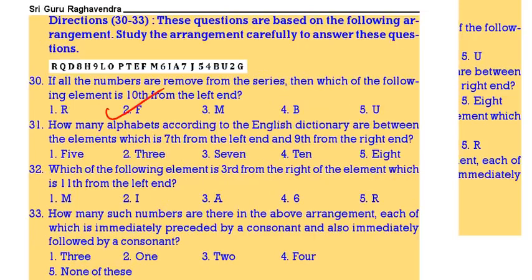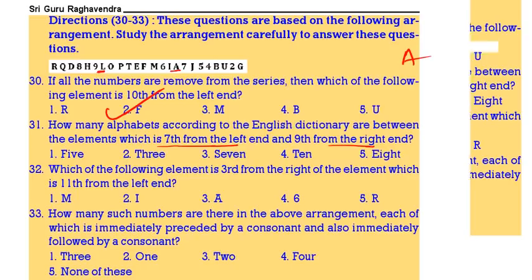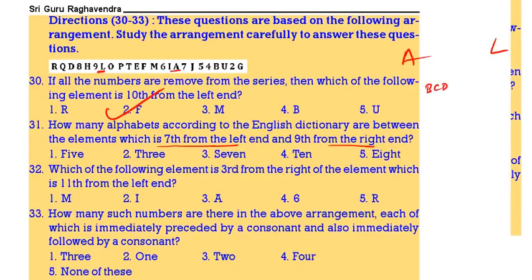Then how many alphabets are there which are 7th from the left and 9th from the right? 7th from left is L. 9th from the right is A. Between A and L we have B, C, D, E, F, G, H, I, J, K. There are 10 elements.